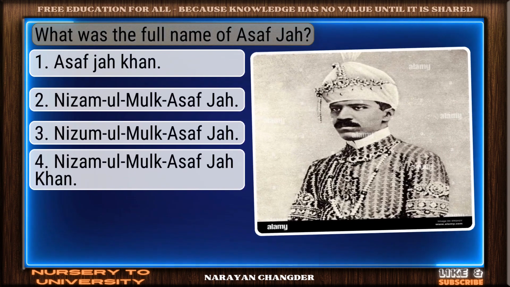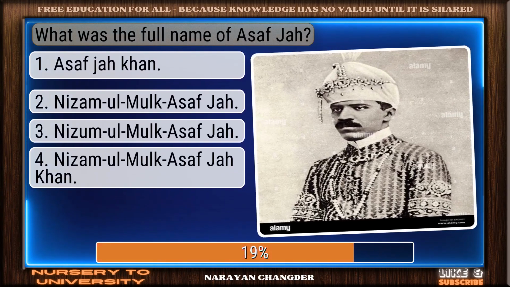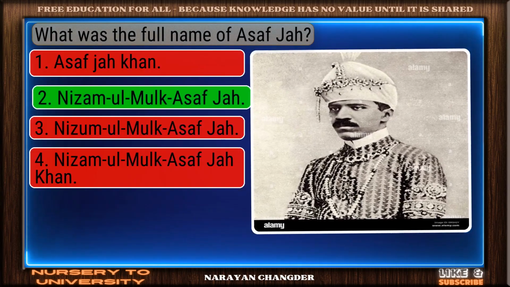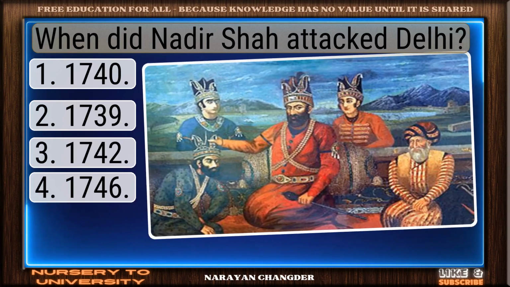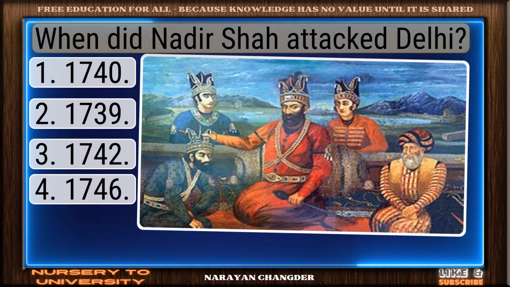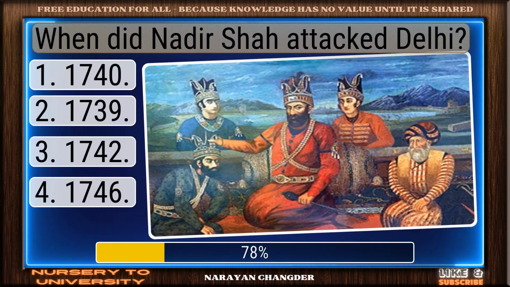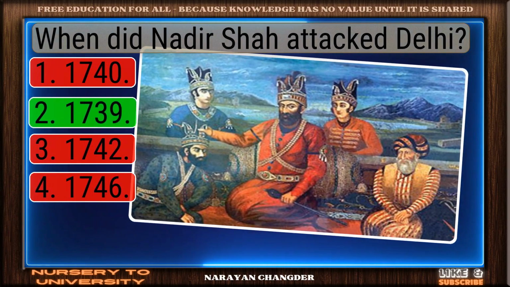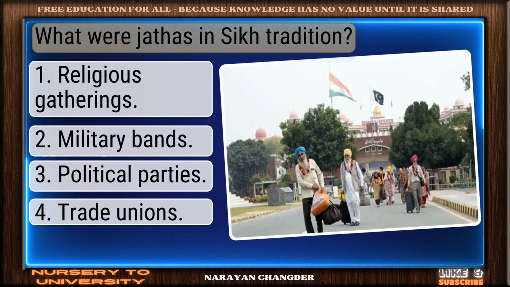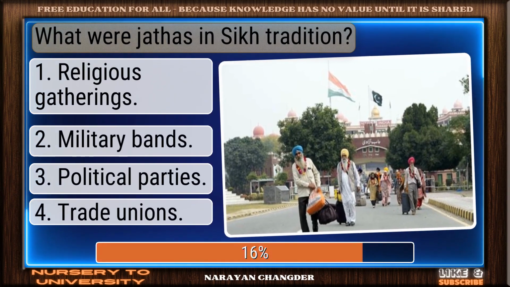What was the full name of Asaf Jah? You got it. Your choice, Nizam al-Mulk Asaf Jah, is right. When did Nadir Shah attack Delhi? Correct response. 1739 is the most accurate answer. What were jathas in Sikh tradition?